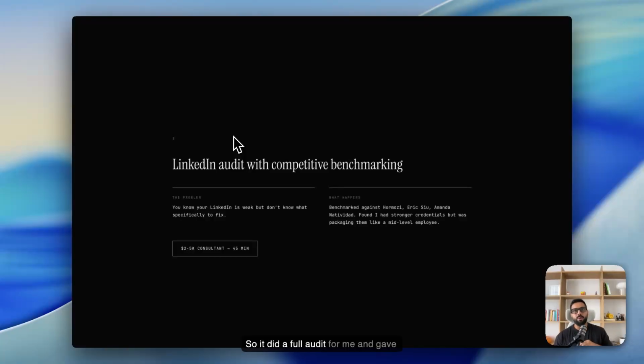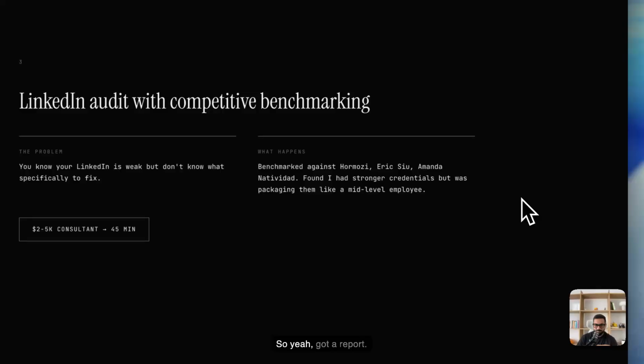So it did a full audit for me, and gave me a report. It was basically something which, if you ask a consultant, they'll probably say, yeah, give me a couple of days and charge me a couple hundred dollars. It did it in 5 minutes. It's sick. And it just gave me a breakdown of how I can improve and what it needs to look like. So yeah, got a report.